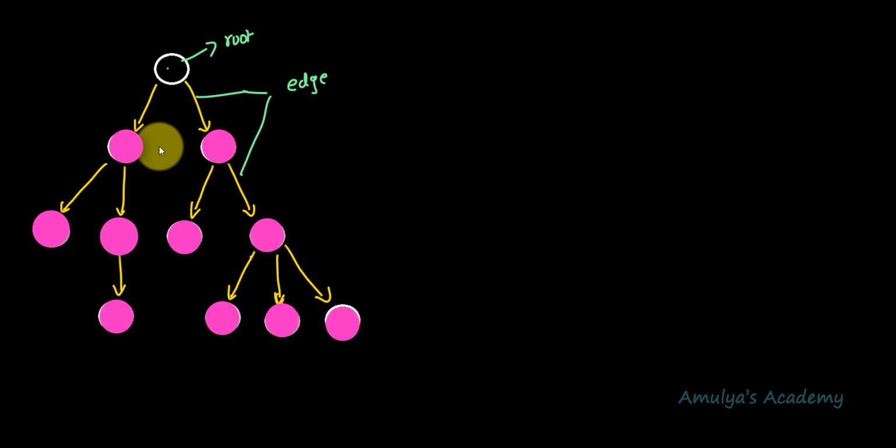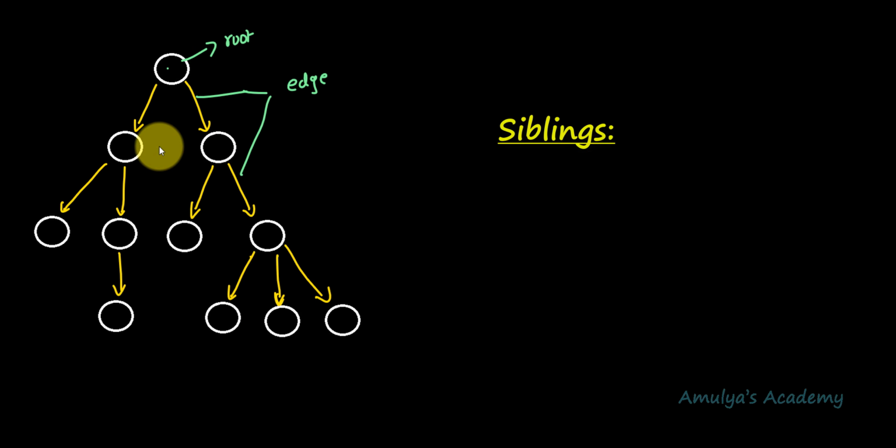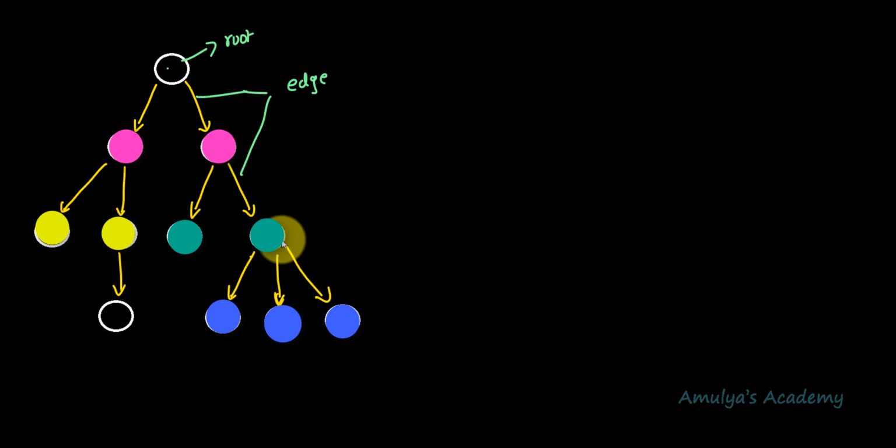And the next term is siblings. Nodes which belong to the same parent are called siblings. Here, this node and these nodes are siblings because both nodes' parent is the same. Here this node and these nodes are siblings. This node and this node are siblings. The nodes with the same parents are called sibling nodes. So here you can see the highlighted nodes. These are the sibling nodes.